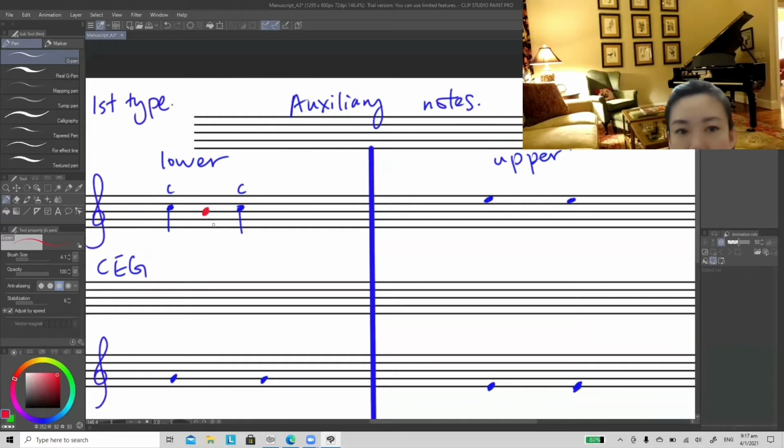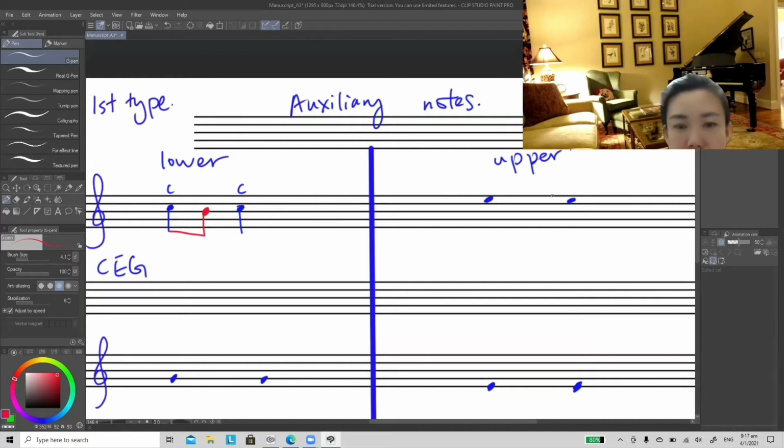So this lower auxiliary note can join to the left or right. It doesn't matter whether it's accented or unaccented, because in the exam test paper, they will not ask you to identify whether this is accented or unaccented. They will just ask you to identify whether it's a lower or upper auxiliary note.